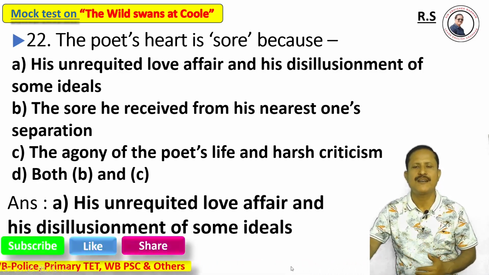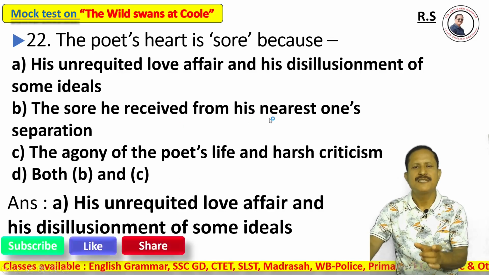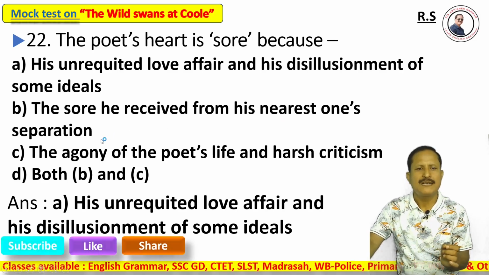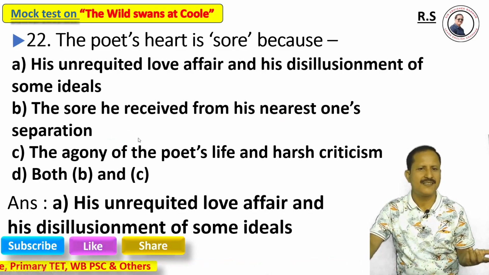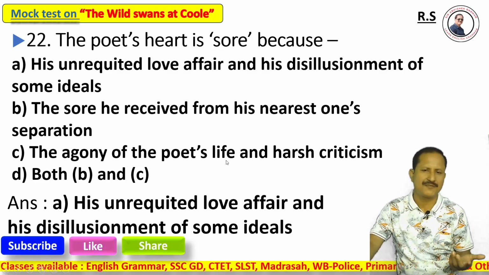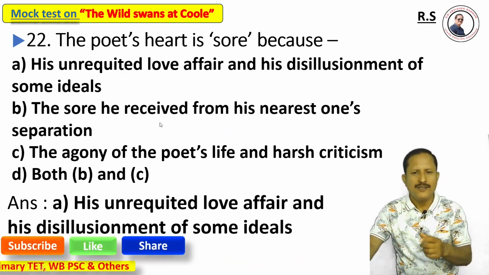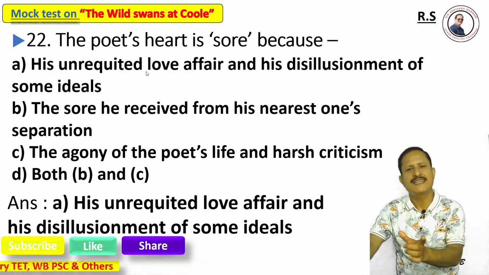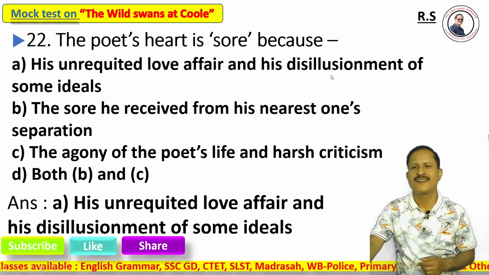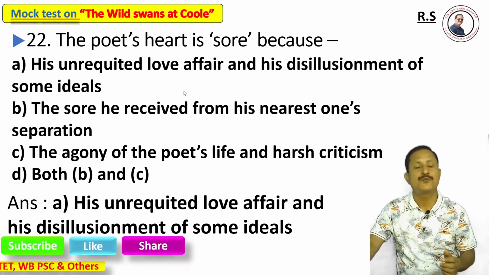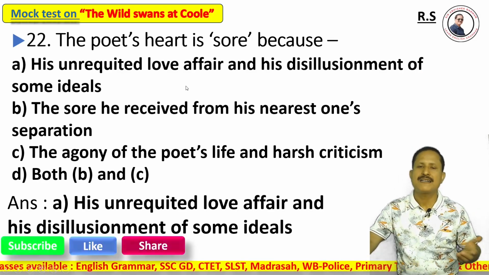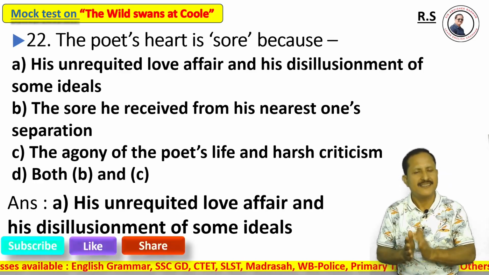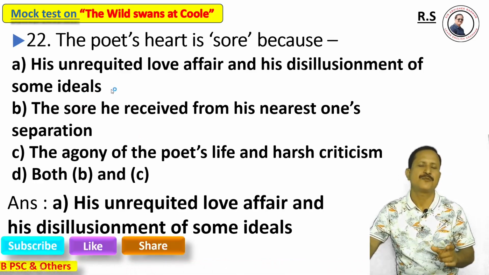His unrequited love is here. The poet received agony from his nearest ones, separation, definitely. Agony, the poet's life, and criticism are definitely right. But all of these, or both B and C, are already covered by unrequited love, and his disillusionment of some ideals which were in his youthful days. But with the advancement of time, his idealism was shattered. And that's why the correct answer is option A.